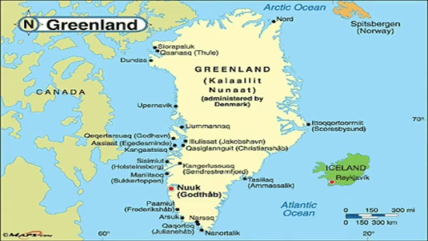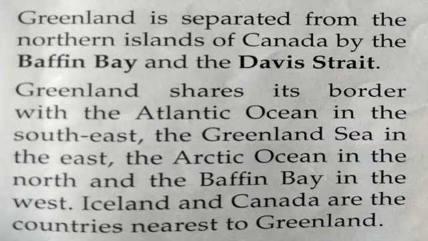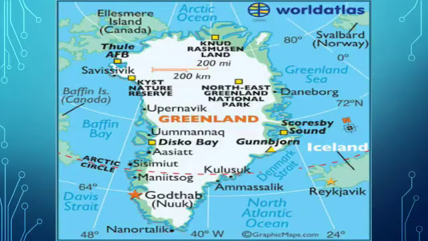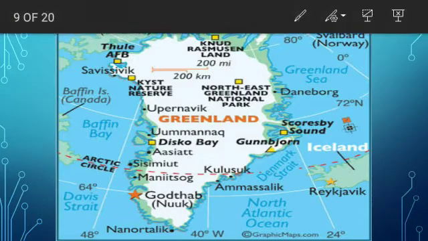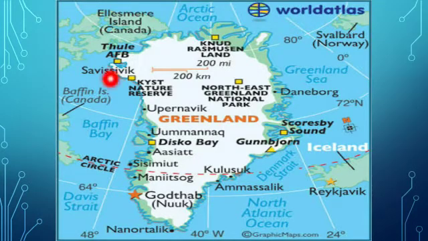Greenland is separated from the northern islands of Canada by Baffin Bay and Davis Strait. You can see in this map, here is Baffin Bay, and Davis Strait.